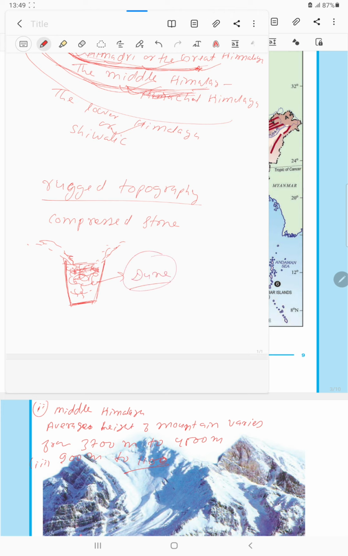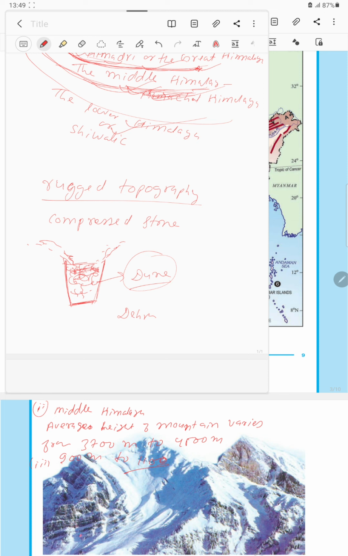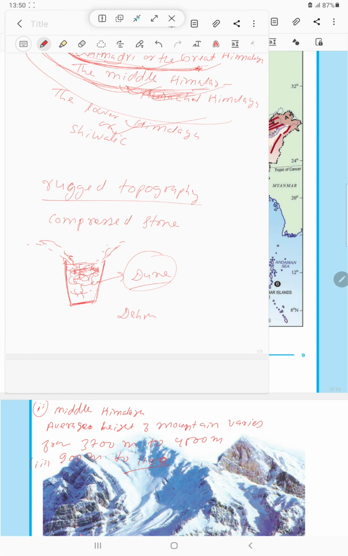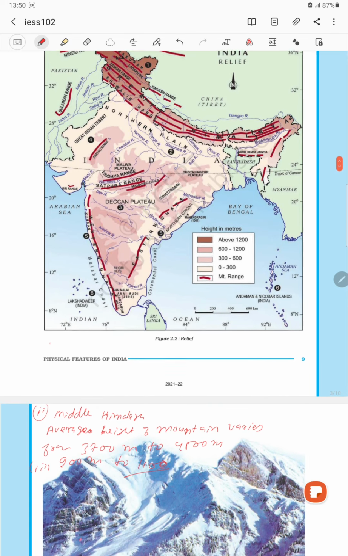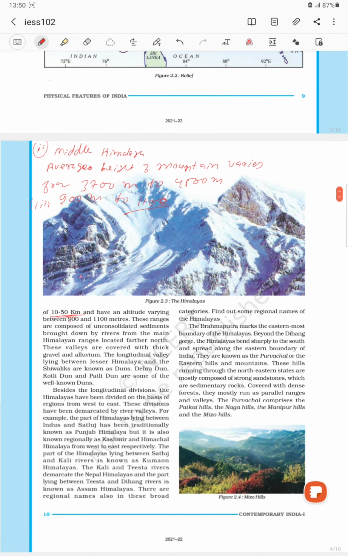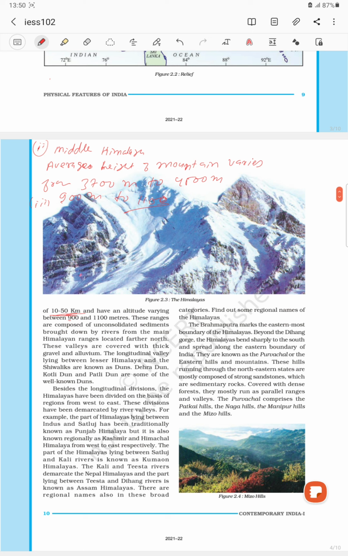Okay, so many dunes are found between the middle Himalaya and lower Himalaya. So that dunes are example, some is Dehradun. Okay, so Himalaya part is clear.